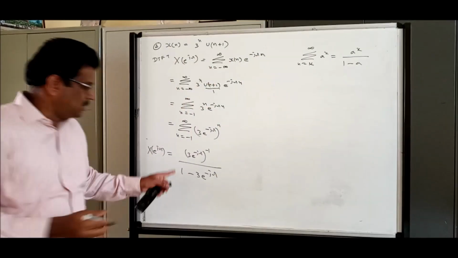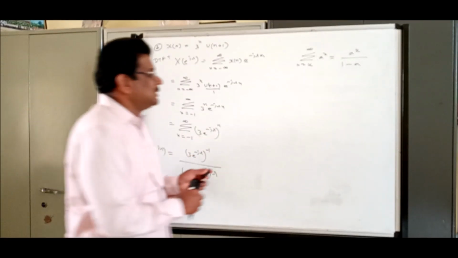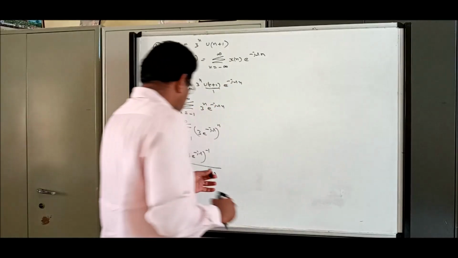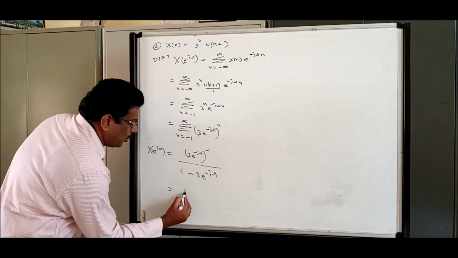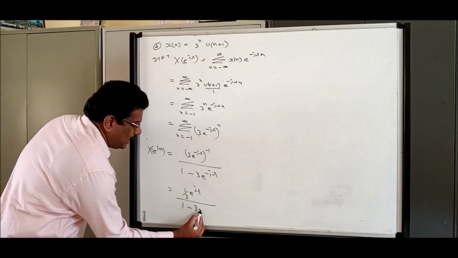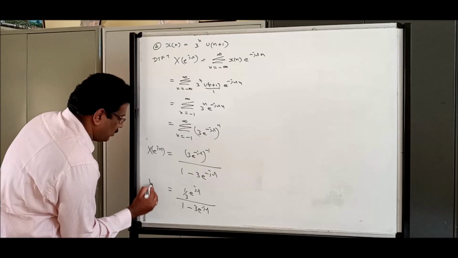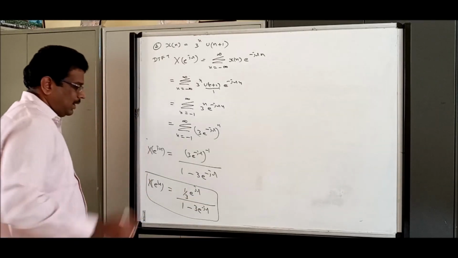The same concept I used here: a power k. Please do remember that. So if you bring this minus inside, we get 1 by 3 e power j omega times 1 minus 3 e power minus j omega. This is your X of e power j omega.